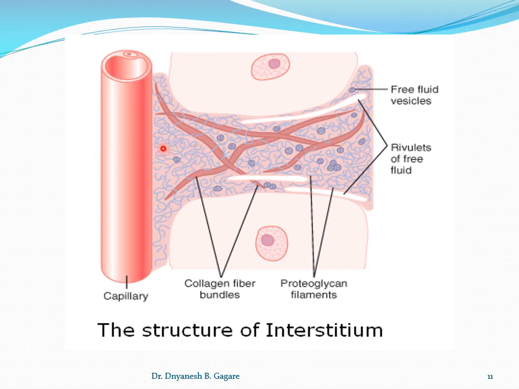So what is the difference between the two? The plasma in the blood and the tissue fluid composition differ only in that the concentration of the protein is low in the tissue fluid. If you see total tissue fluid, only 1% of the fluid is in free form. The other fluid is entrapped in the proteoglycan filaments, and only 1% of the fluid is in free form.